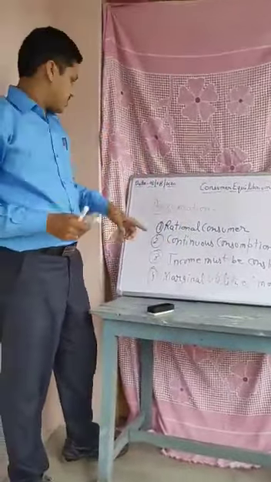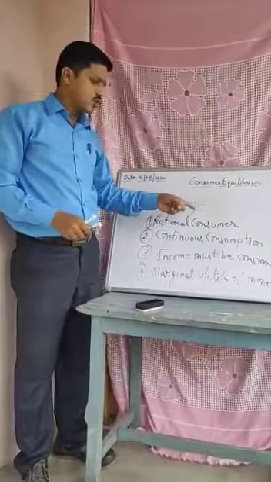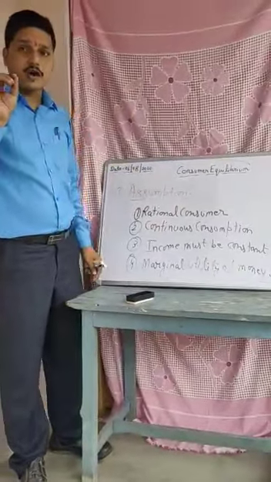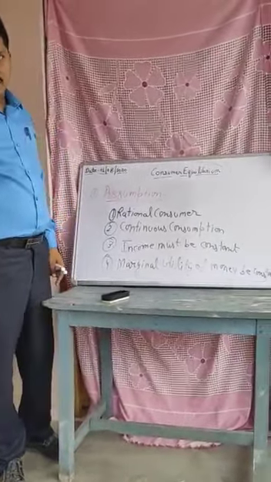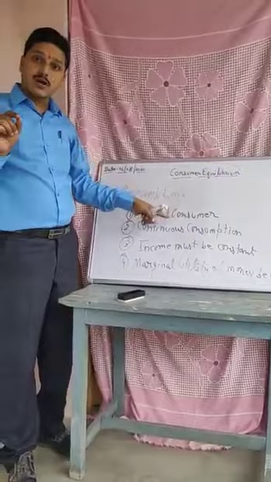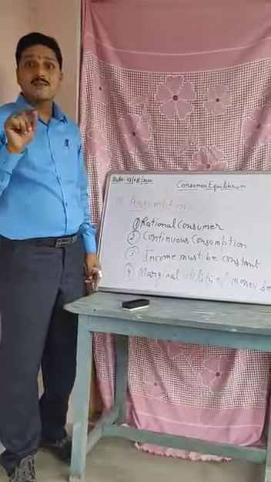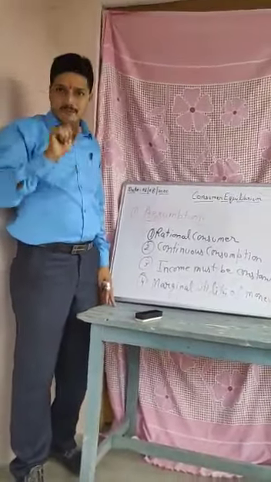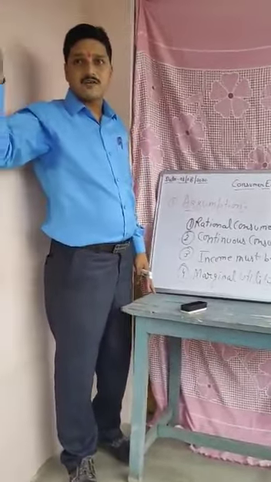One by one. Rational consumer. What do you mean by the rational consumer? If the consumer is purchasing any product, the consumer should be rational, meaning the consumer should know what product to purchase and what product not to purchase, and which products are available in the market and which are not.